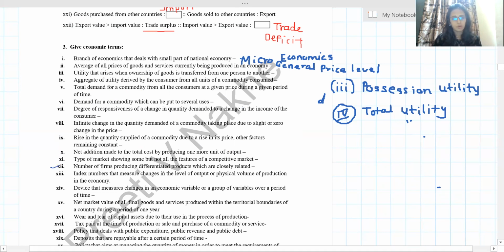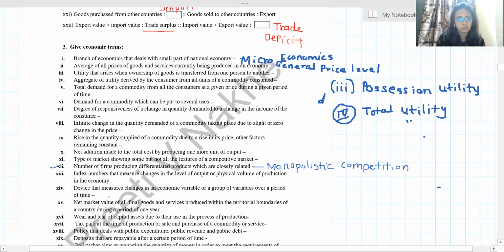Number of firms producing differentiated product which are closely related. This is the feature of monopolistic competition. Children, please write down.